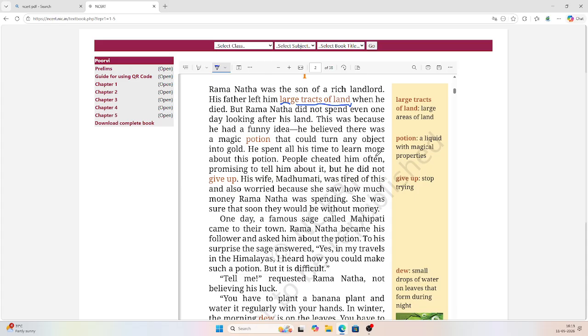This was because he had a funny idea. Funny, we can also say hilarious. This was because he had a funny idea. And let's see what the hilarious and funny idea was. He believed there was a magic potion. Do you know what potion means? Potion means a liquid with magical properties.